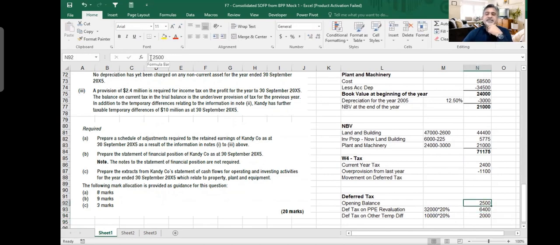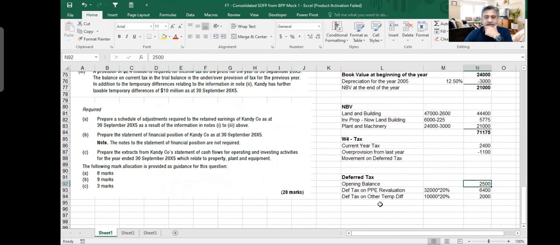Now these are for previous year 2.5. Let me just calculate the current year. I need to change the signs here, because that is going to create my liability. So this is my last year, I make it minus. And if I make a total, my deferred tax is 5.9. This is the difference, okay?